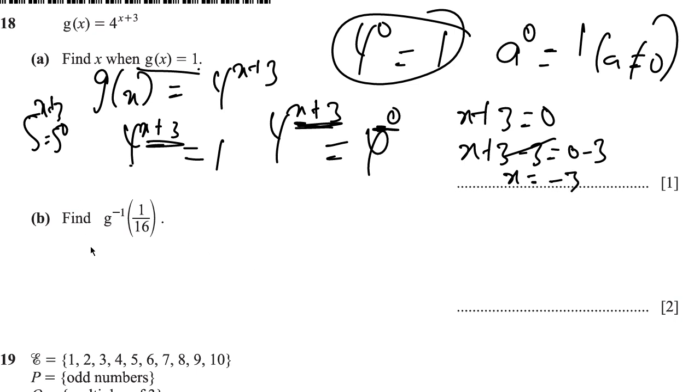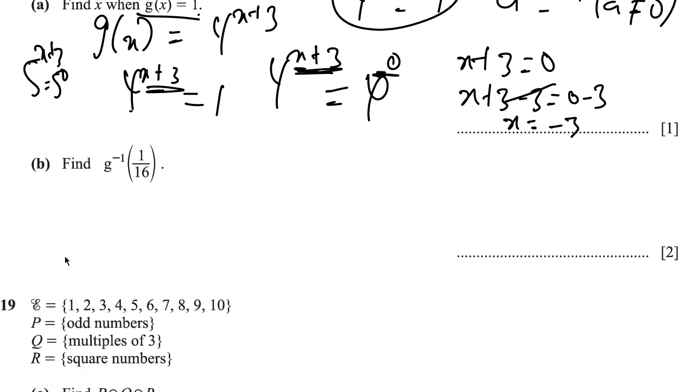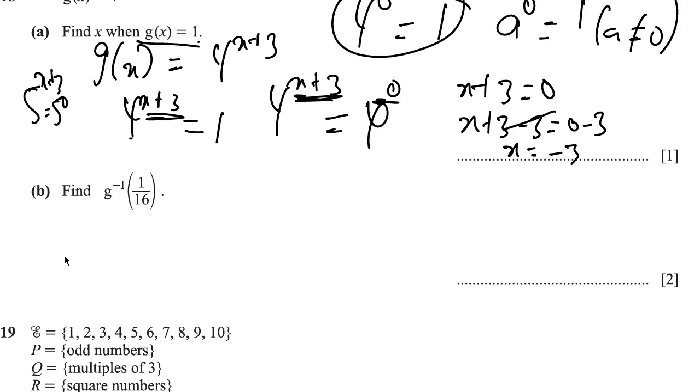Okay, the next question then says find g inverse of 1 over 16. So g of x is given as 4 to the x plus 3. If we want to get the inverse of this function, what do we do? We make x the subject, right? That's the step in getting the inverse.